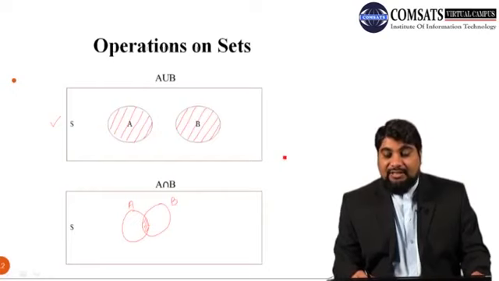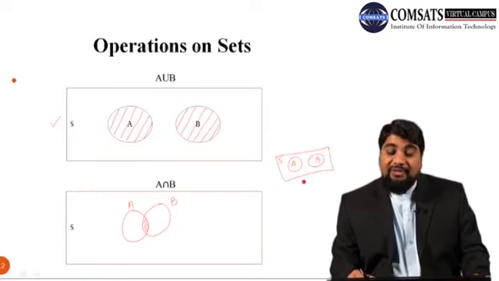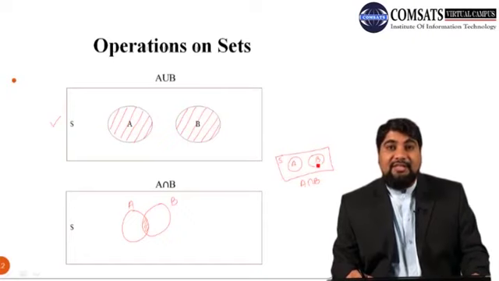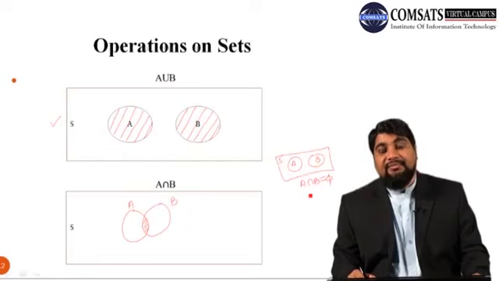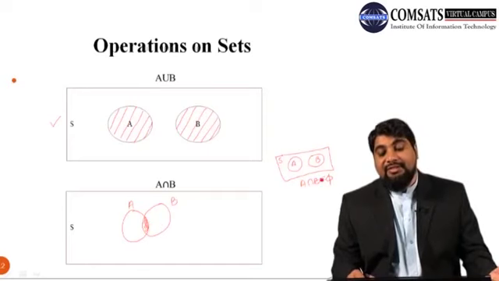As another example, suppose we have another Venn diagram where this is some space. Here this is set A, and we have set B. If we are interested in calculating A intersection B in this case, from this Venn diagram you can see that there is nothing common in both sets A and B. So it means A intersection B is empty. If there is something common, then highlight that particular region. And if there is nothing common, then it means their intersection is an empty set.